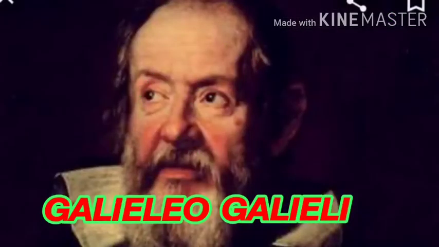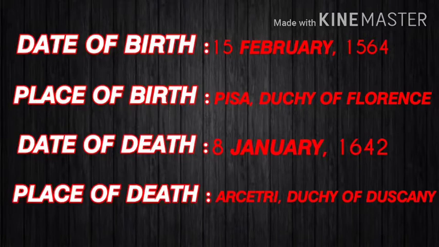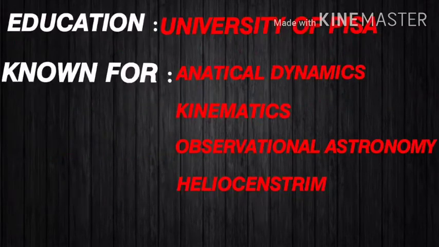Galileo de Vincenzo Buonalti de Galilei was born on 15th of Feb 1564 at Pisa in Duchy of Florence. He was an Italian astronomer, physicist, and engineer. He was also called the father of observational astronomy, father of scientific method, and father of modern science. He had studied at the University of Pisa. He is well known for his analytical dynamics, kinematics, observational astronomy, and heliocentrism.